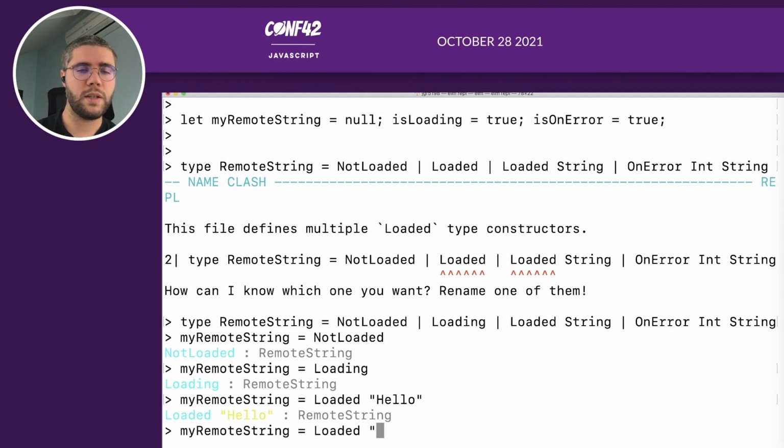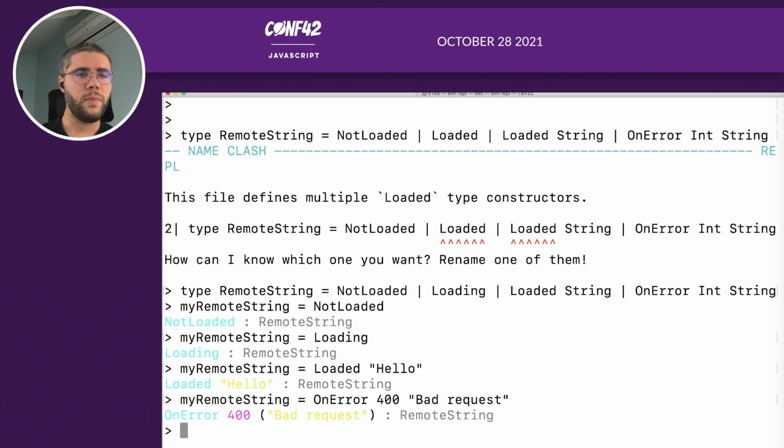Or you can say there was an error, 400 bad request. So this is kind of like an enum, but with values inside. So it's pretty nice to really represent what you want to represent.